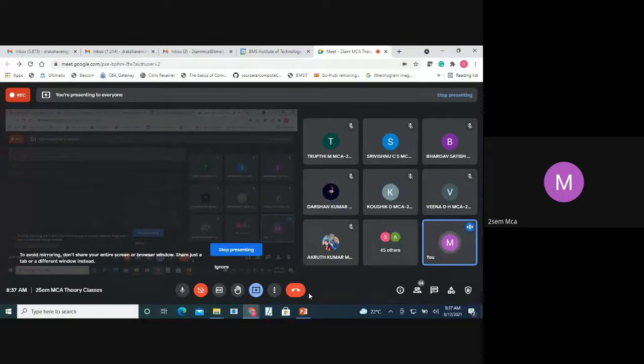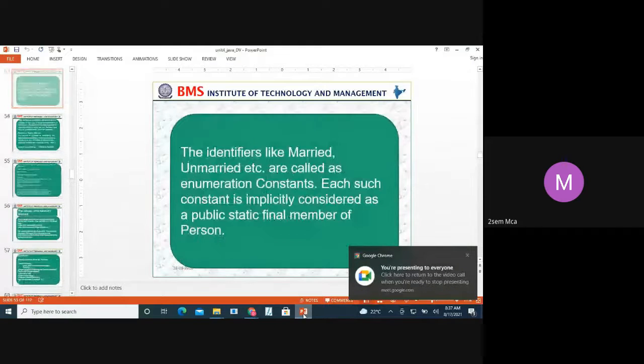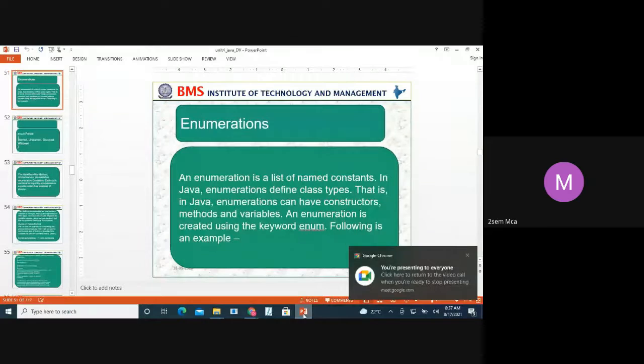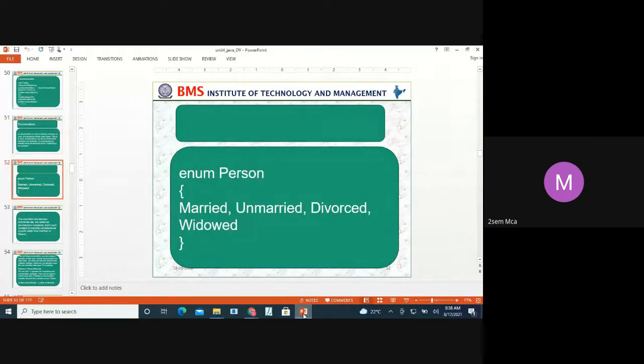The same way here in enumerations, we are making something constant. We want it explicitly. Sometimes, suppose I want Akrut's name to be Akrut only, I don't want to change it. In that case, I will make the enumeration a constant. So that is called enumeration. What is enumeration? Enumeration is a list of named constants. What do we mean by named constant? Now I want some name to be given. I want one person. Now a person can be married, a person can be unmarried. That's what we have taken as an example here. So this is enumeration.